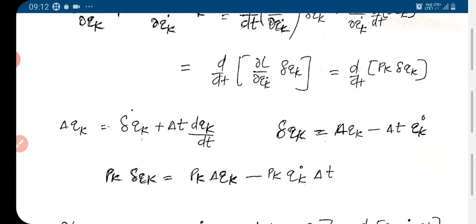Now del qk is given by delta qk plus del t dqk by dt, where this dot is not there.